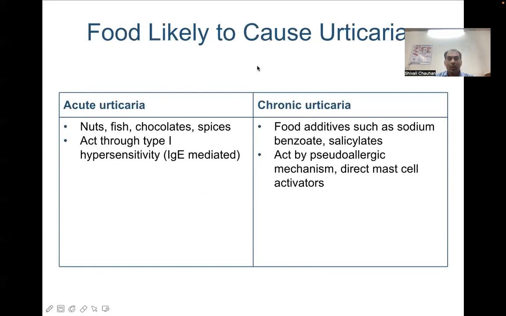Nuts, fishes, chocolates, spices act through type 1 hypersensitivity, which is IgE mediated, and thereby lead to urticarial wheals. Chronic urticaria is mainly due to food additives such as sodium benzoates and salicylates, and these act by a pseudoallergic mechanism and direct mast cell activation, and not IgE dependent.